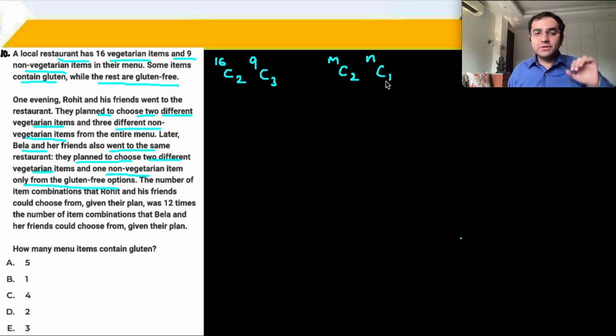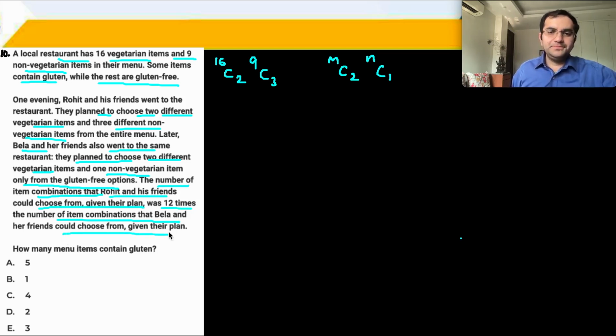What is M? M is veg gluten free. N is non-veg gluten free. Gluten free veg 2, non-veg 1. So they selected from the gluten free items. The number of item combinations that Rohit could choose was 12 times that of Bela.